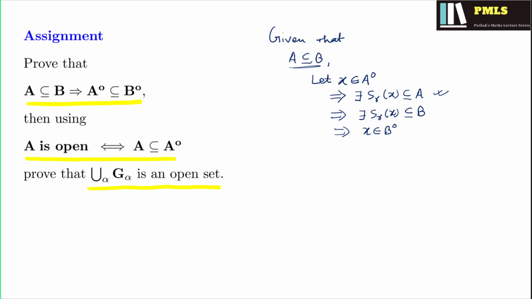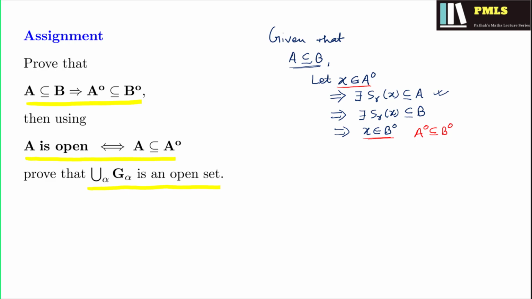So we have taken a point x in A interior and found that x belongs to B interior, and it proves that A interior is a subset of B interior. So when we suppose that A is a subset of B, A interior becomes a subset of B interior.